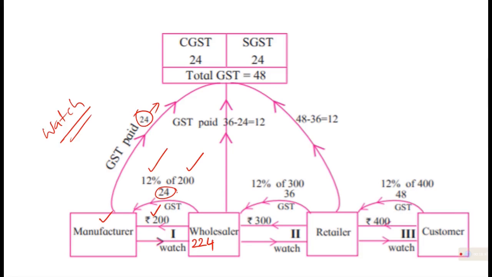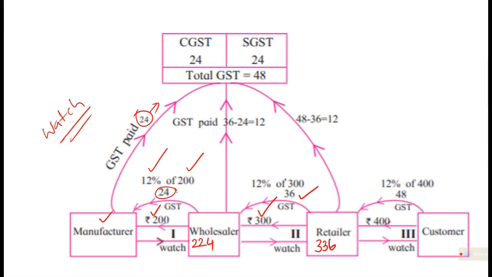Understood? Naturally, he will collect the tax from the wholesaler. When the wholesaler sells it to the retailer at 300 rupees, the tax of 12% of 300 is 36 rupees, so 336 is the cost now.